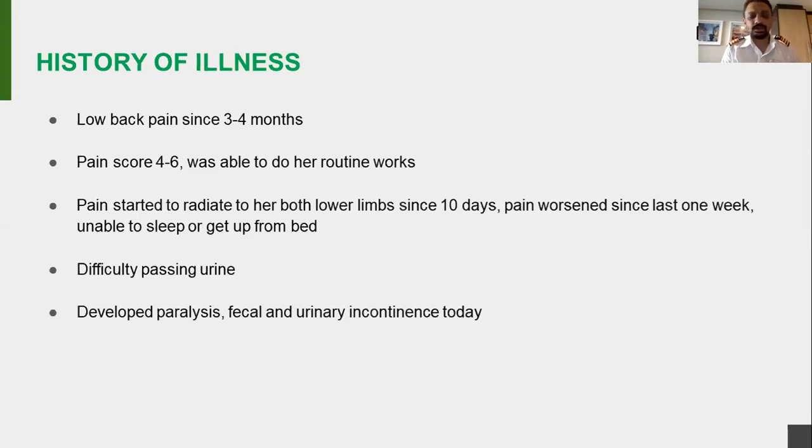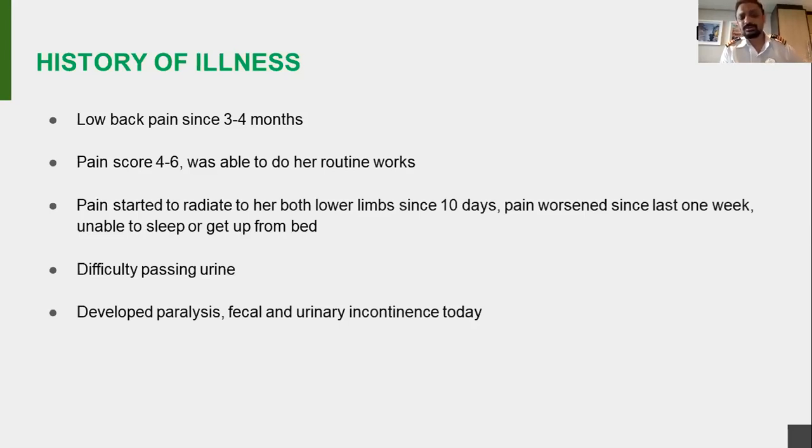Initially, she was working out. Their home was very small, maybe 2 or 3 rooms, and they had no restroom inside. There was only one restroom outside. She had been a widow for maybe the last 10 years and was staying alone. She had a daughter who got married, and her grandson used to come and stay with her once in a while.